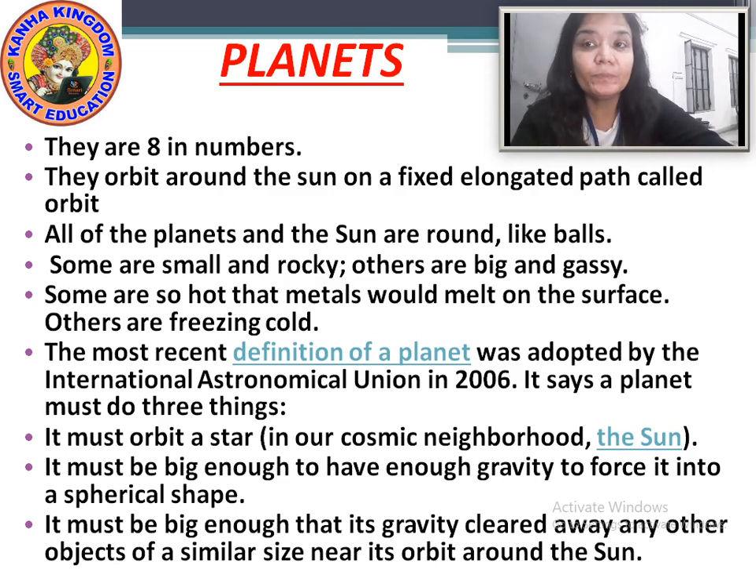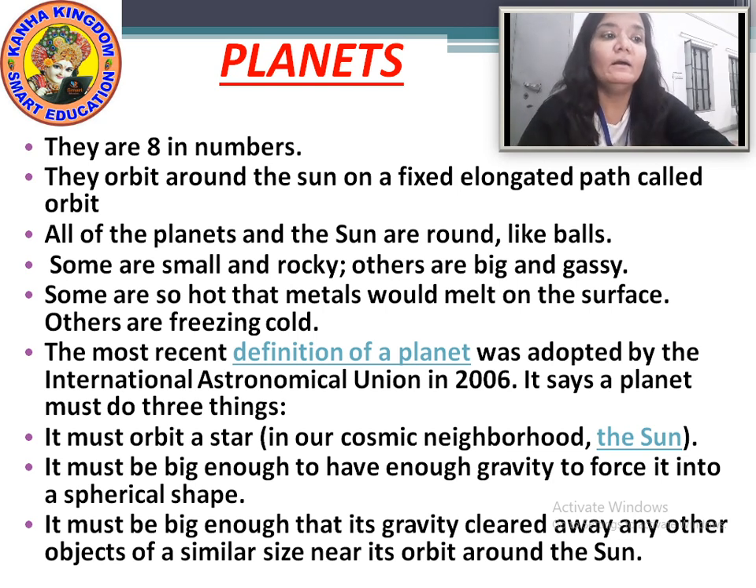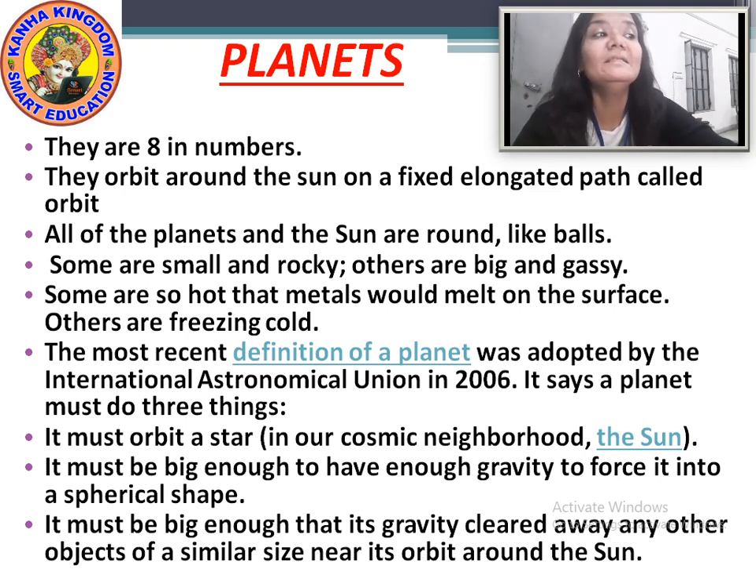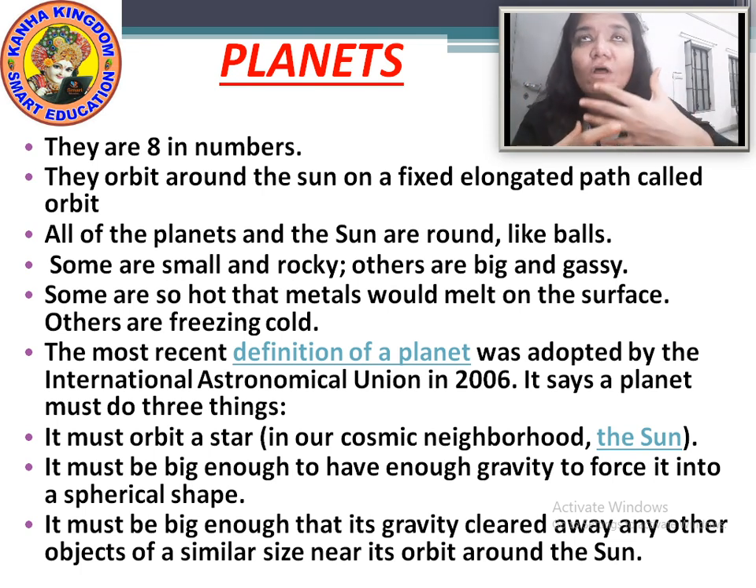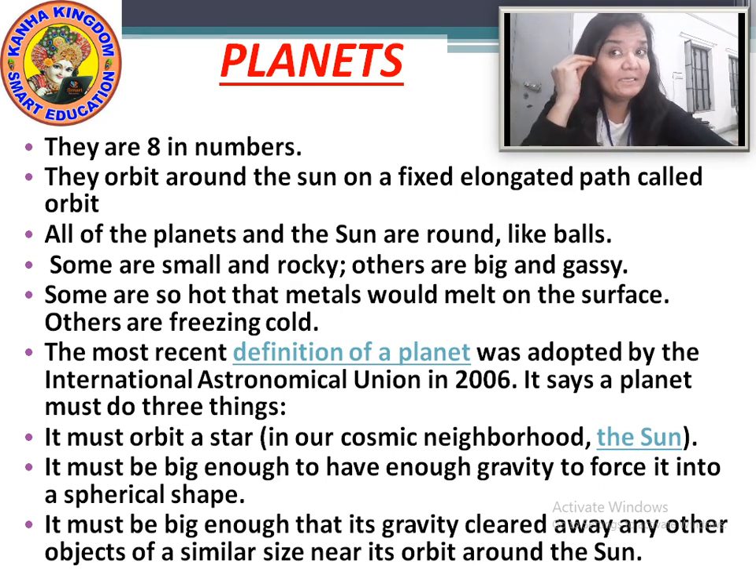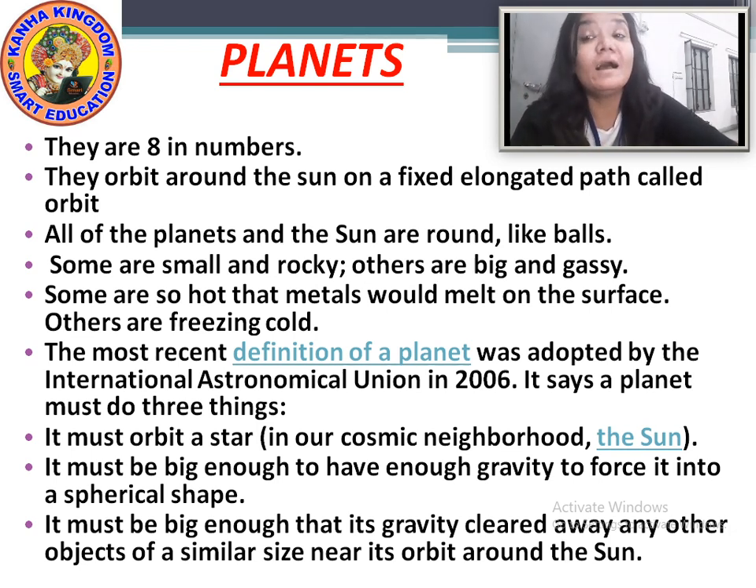Okay. Now one more thing. What is a planet? To become a planet, what is needed? All celestial bodies which revolve around the sun are not planets. It is seemingly a simple question, right? What is a planet? You would say the celestial bodies that revolve around the sun are planets. But the answer is not that simple.